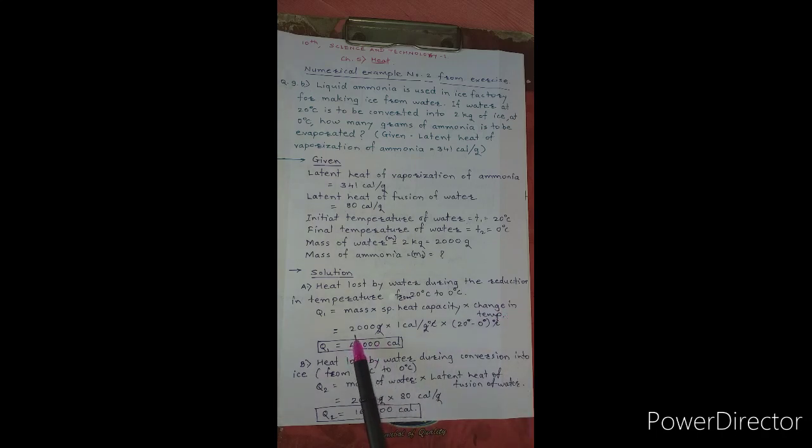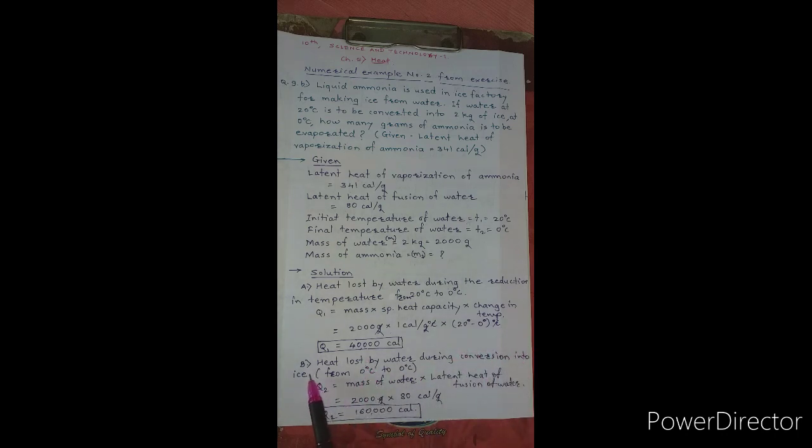Therefore, mass is 2000 gram into specific heat capacity 1 calorie per gram degree Celsius into change in temperature, that is 20 minus 0 degree Celsius. Now this multiplication of 2000 into 20 will be equal to 40,000 calories, and here gram present in numerator, gram present in denominator, degree Celsius present in denominator, degree Celsius present in numerator will both be cancelled by each other.